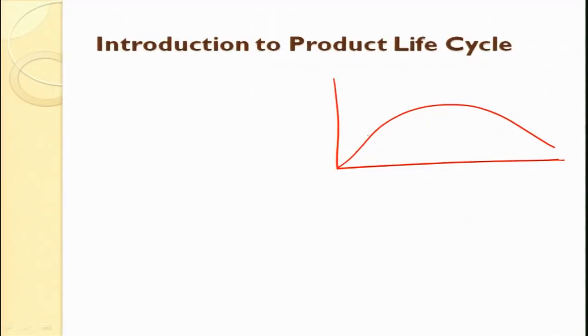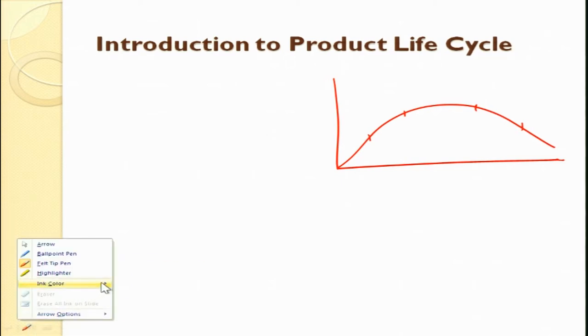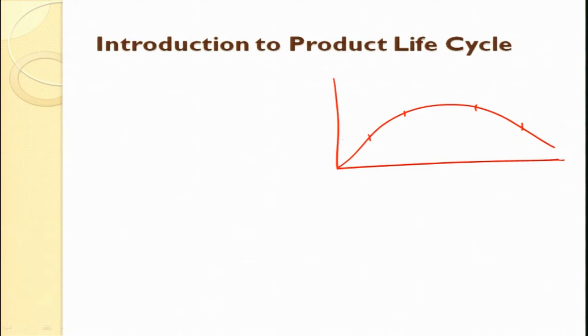In product life cycle, we have certain stages. I am dividing it into certain stages. The first stage is the introduction stage. Let me use a different color of ink to show it better.